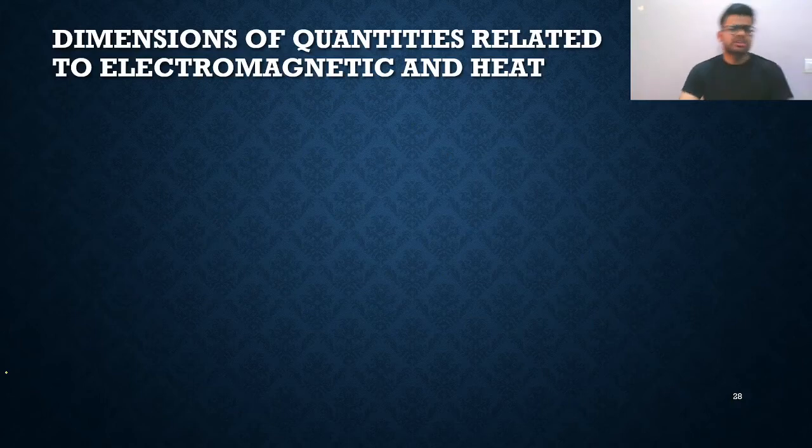Dimensions of quantities related to electromagnetic, we will talk about that.